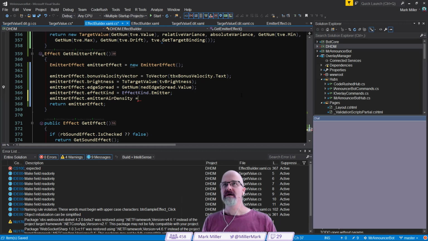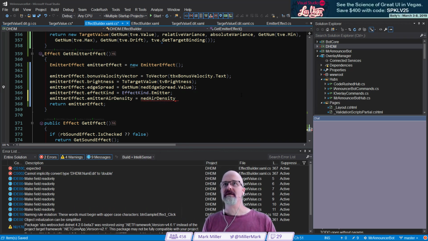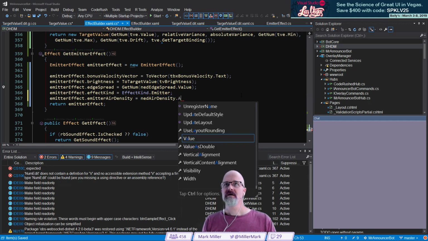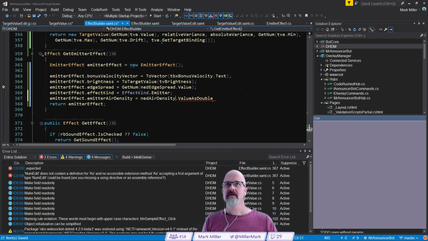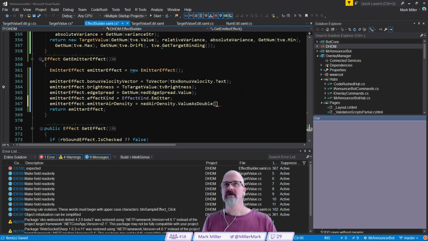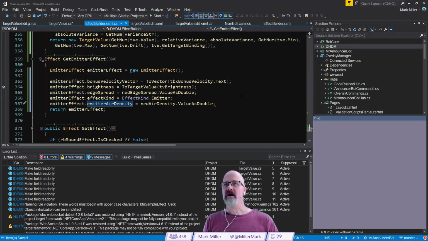Emitter air density is equal to, let's see if we can just type in air density, find it. There it is, numeric. Let's do this. Ooh, I already got it. Did I already do this? Nice. Okay, cool. So now I'm going to get rid of the getNum call up here and do that right there. So I've got value as double there. Makes it nicer. Okay, emitter air density.